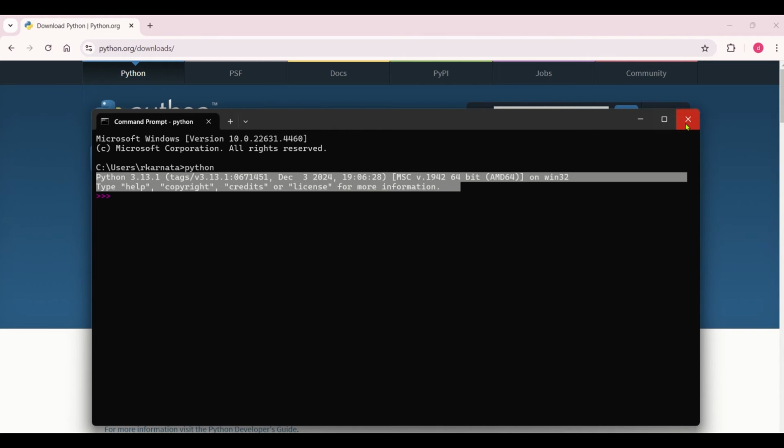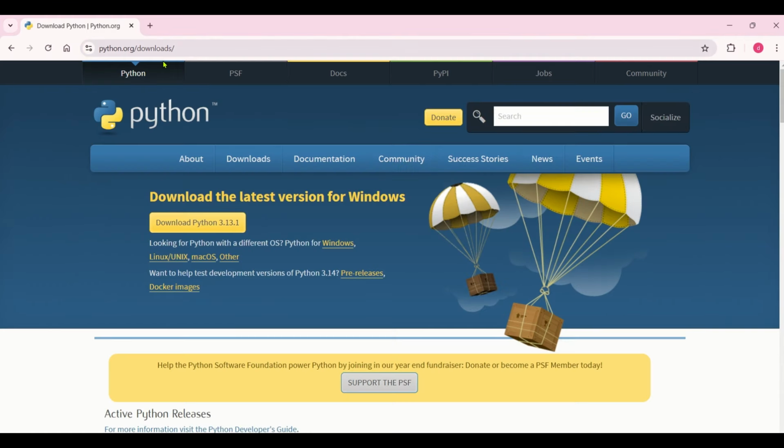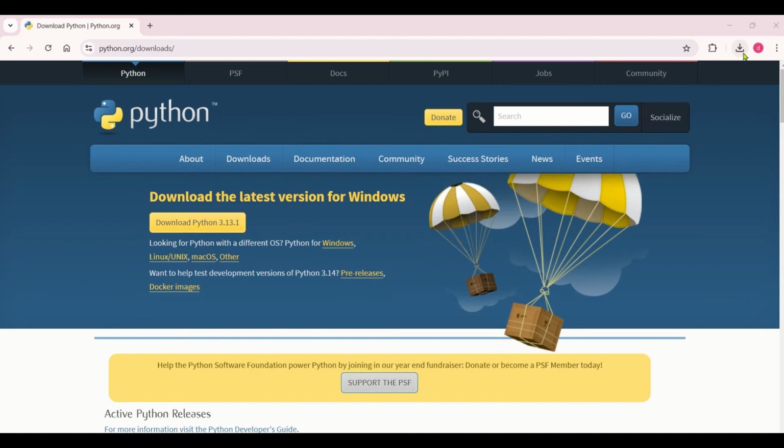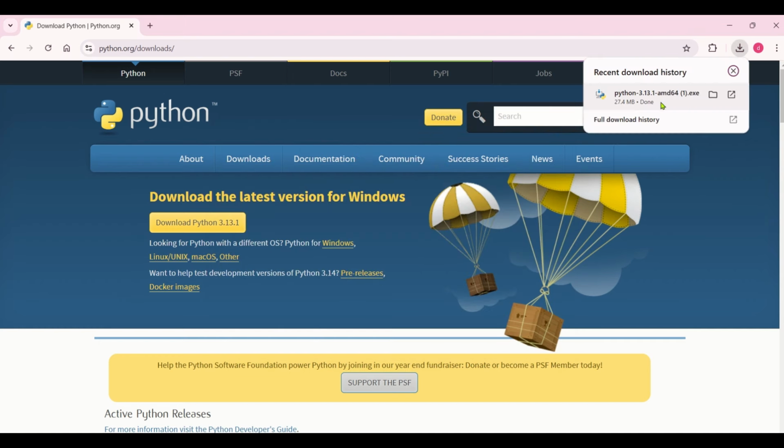So you can now directly go to this particular website, and as of today, the latest version is 3.13.1. You can click on this download button and you will see something getting downloaded at the top right. This takes some time, and once this is downloaded, you can go to your download section and you can see a .exe file, as you see here. You'll see an .exe file of 27.4 MB.